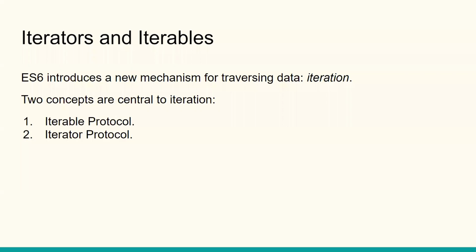So iterators and iterables, what are these? As you saw, for custom data structures, in order to iterate we need this protocol. ES6 introduces a new mechanism for traversing the data, that is iteration. Here we have two concepts for iteration, which are the iterable protocol and the iterator protocol. So let's see what these are.